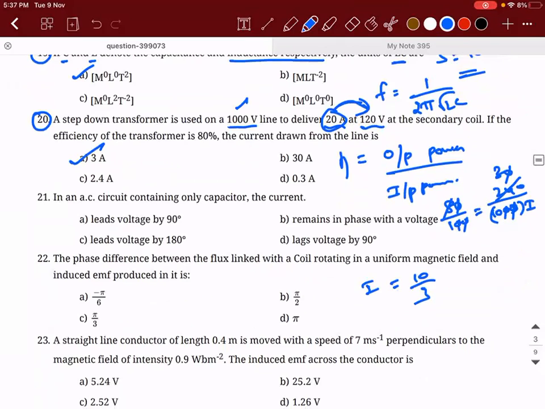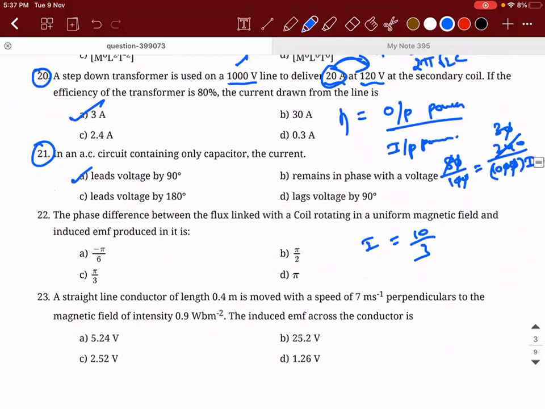Okay. 21st. In an AC circuit containing only a capacitor, the current leads voltage by 90 degrees. Correct. The phase difference between the flux linked with a coil rotating in a uniform magnetic field and the induced EMF produced in it.